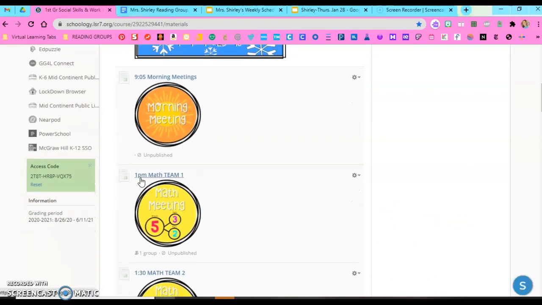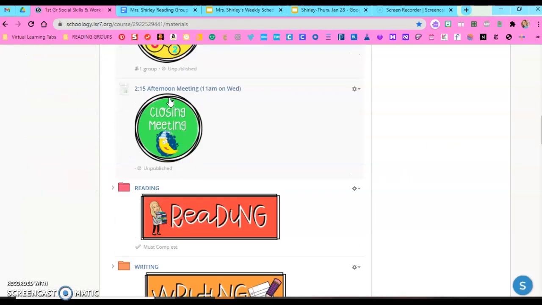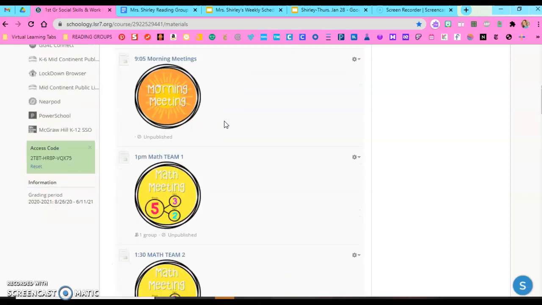And then our math meeting a little bit before 1, I'll open that one up so you can click right here and go straight to math. And then at 2:15, our closing meeting, this button will pop up and you can join that. The only time that's different is on Wednesdays. It's optional to pop in and ask any questions at 11. So our Wednesday schedule is mostly independent work. We don't really have any live meetings except for our very first one.